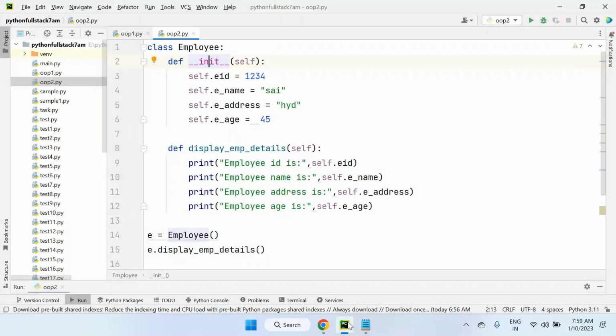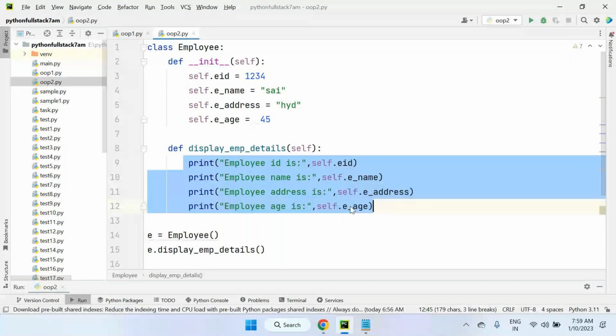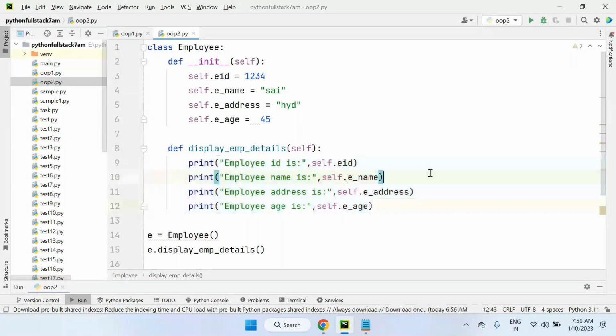So that's all for now today. I'll send this recorded video after a few hours. You can check your mails. We'll see in tomorrow's session in detail what the differences are between class, constructor and method, and how to access these employee details. Is this the only printing option, or are there any other options to print employee details? In detail we'll discuss.